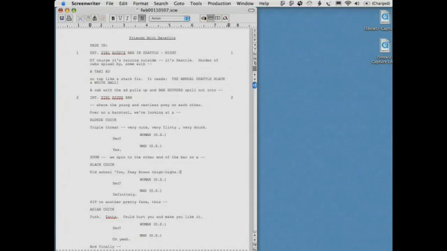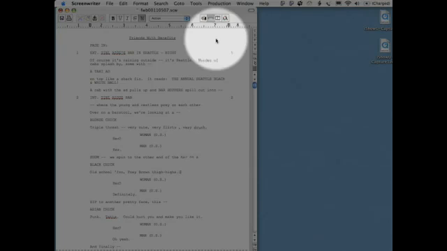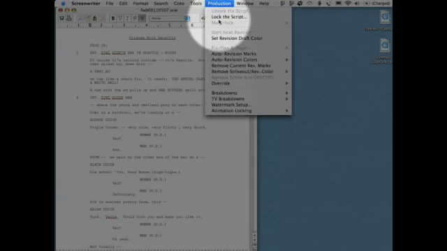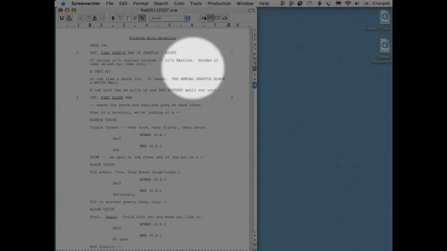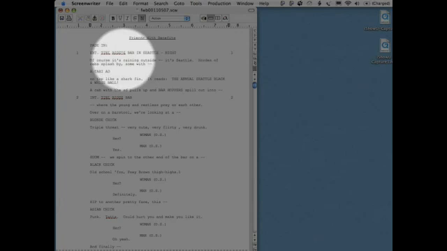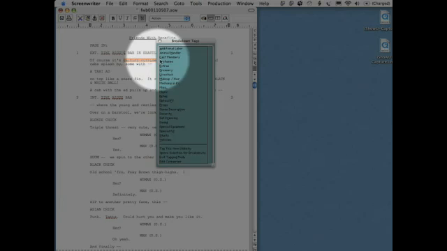To do your tagging in Screenwriter, you need to go up to Production at the top of the page, pull the File menu down, and go to Breakdowns. And it gives you this choice, Tagging Mode. That's what you want. Let's go ahead and tag an item, and I'll show you how it operates differently in tagging itself. We're going to tag raining outside, remember? So drag and hold across it, and it pulls up this screen of breakdown tags. You scroll down, raining outside, we've decided, is a note. So here we go, notes.